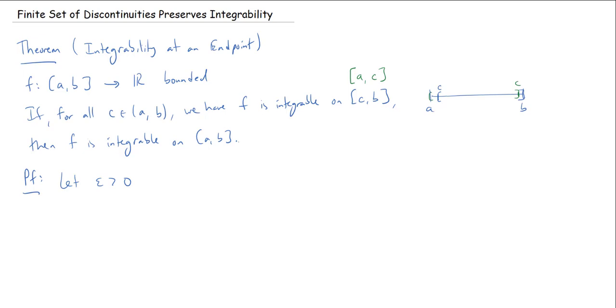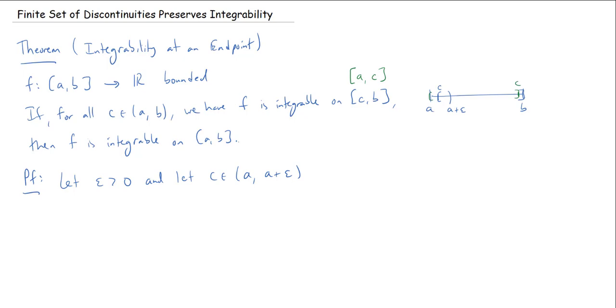Because I know that I have all this integrability, at least when I'm away from a a little bit, I'm going to choose some c which is to the right of a, but not too far to the right. In fact, if I put epsilon over here, this would be a plus epsilon. I'm going to choose some c in between a and a plus epsilon. So we'll let c be in the interval a to a plus epsilon.